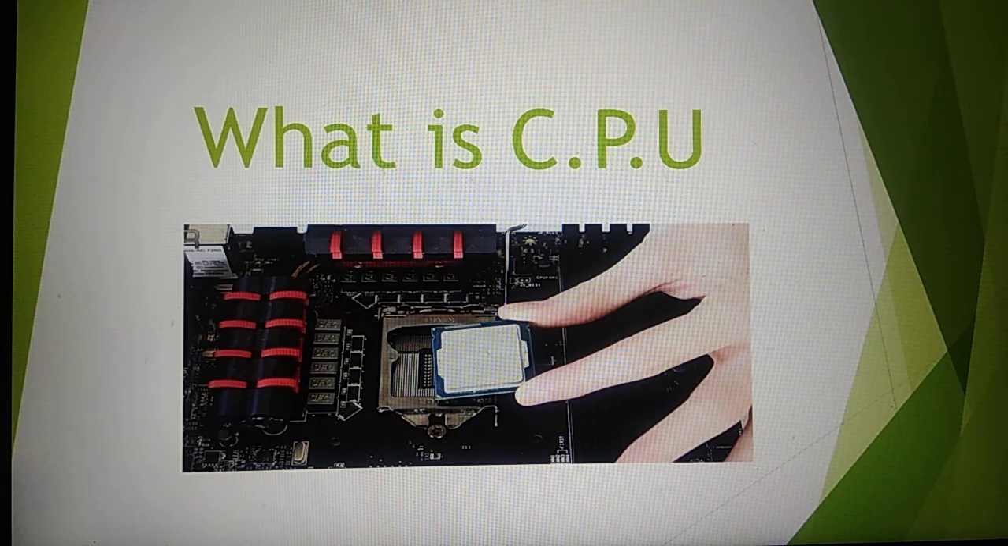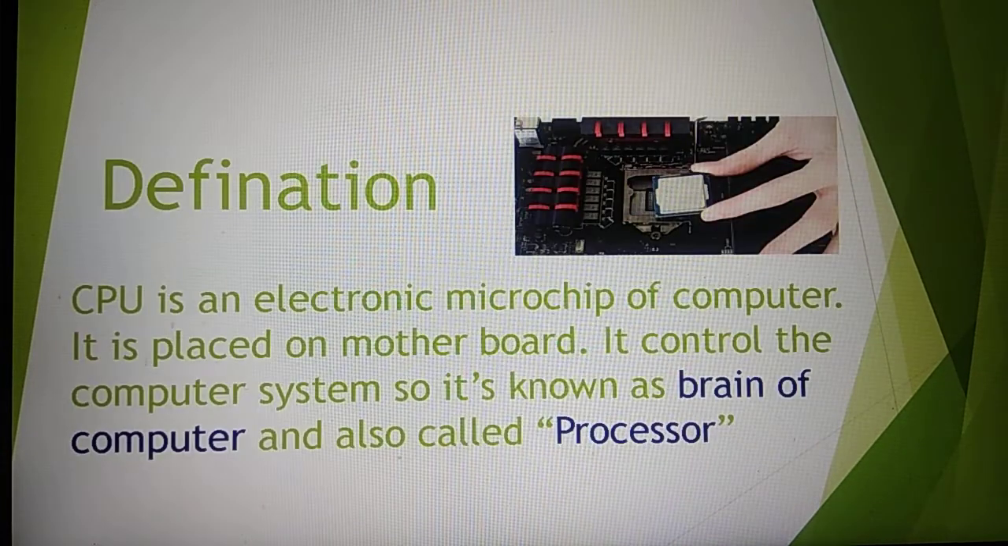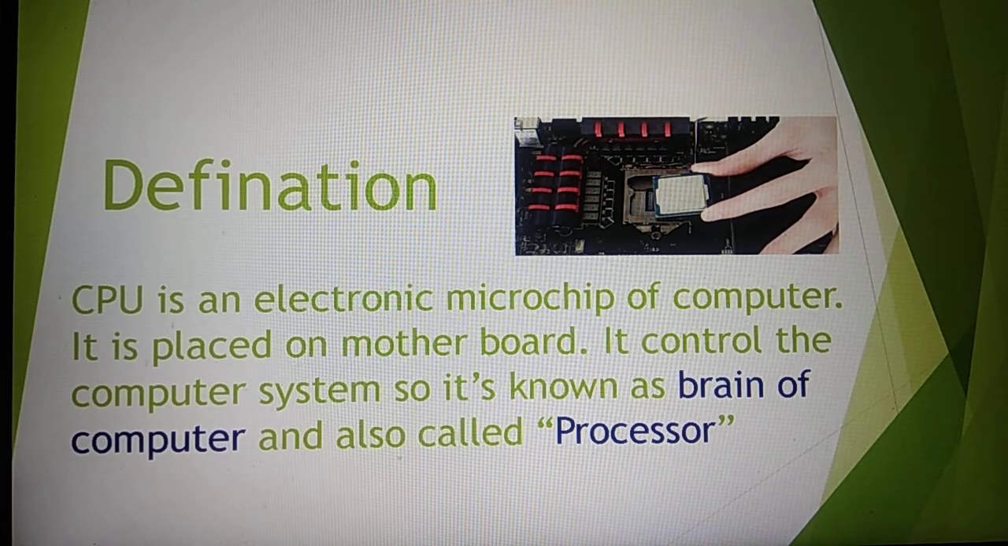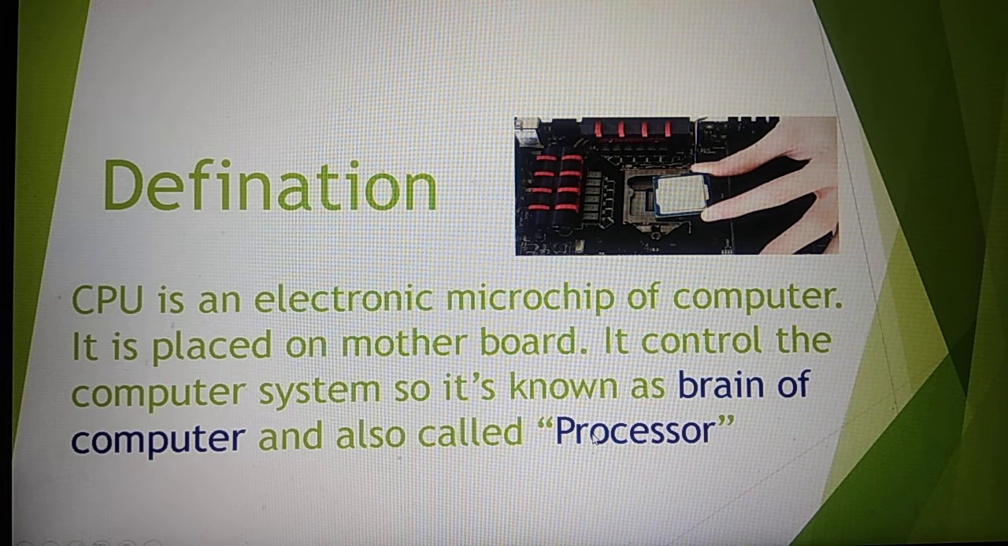CPU stands for Central Processing Unit. So CPU is an electronic microchip. What is CPU? CPU is a microchip of computer. It is placed on motherboard and it controls the computer system. So it controls the computer system, so it's known as brain of computer and also called its processor.